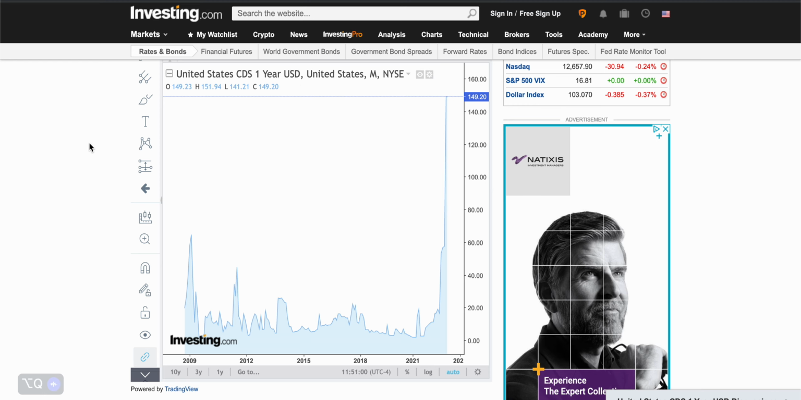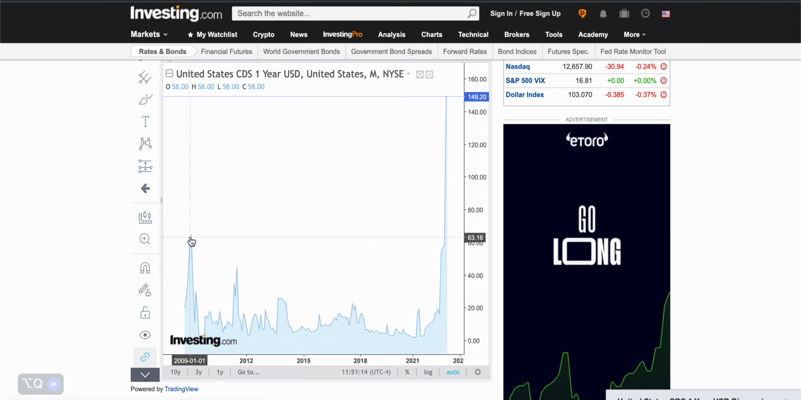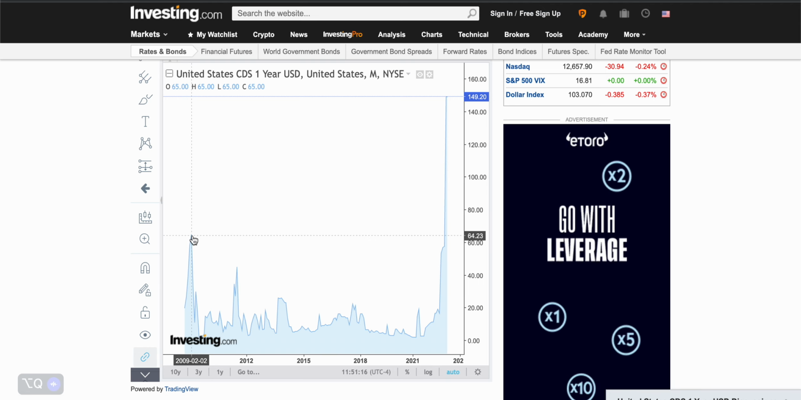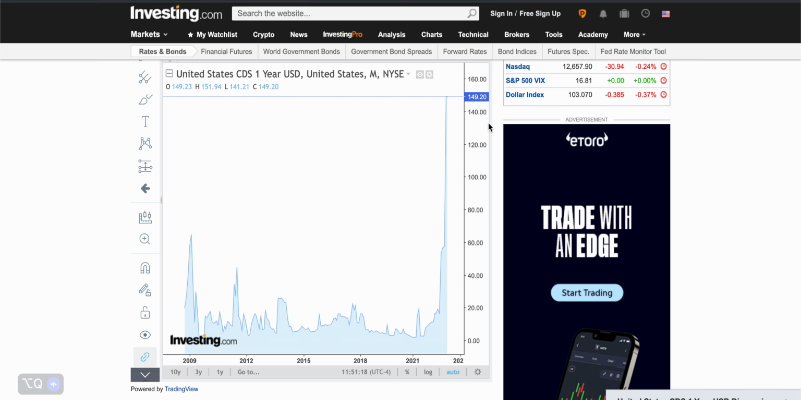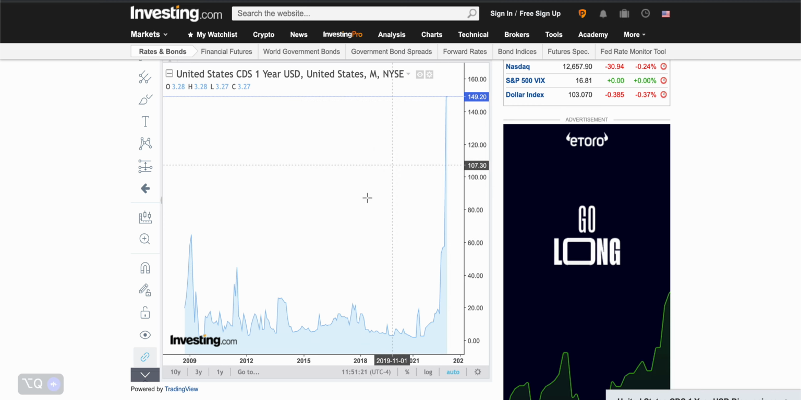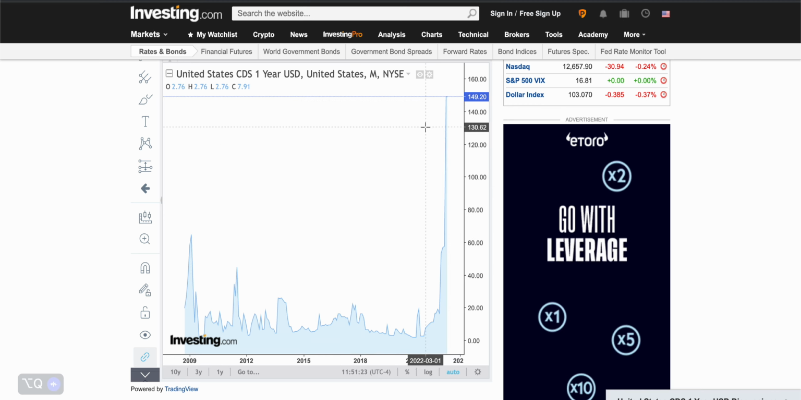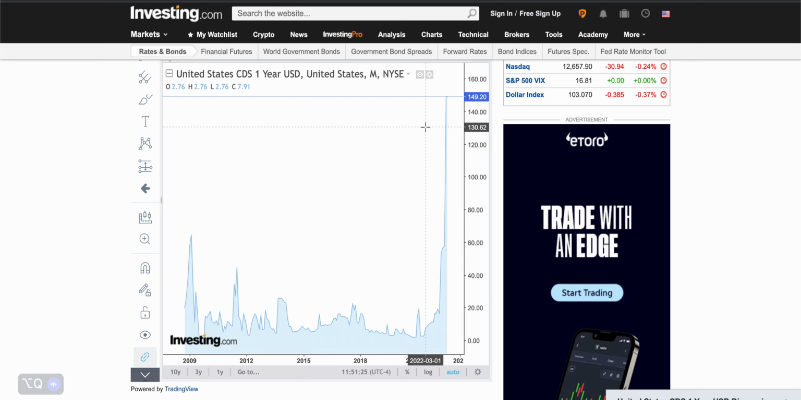So what is a credit default swap? Essentially it is an insurance on the debt. In this case it's the insurance on 1 year debt for the United States. The only thing I want to point out is that this is the level at which we had seen this insurance in 2009, and look where we are now today. It's a huge gap up, which means that in the market we are seeing some jitters.